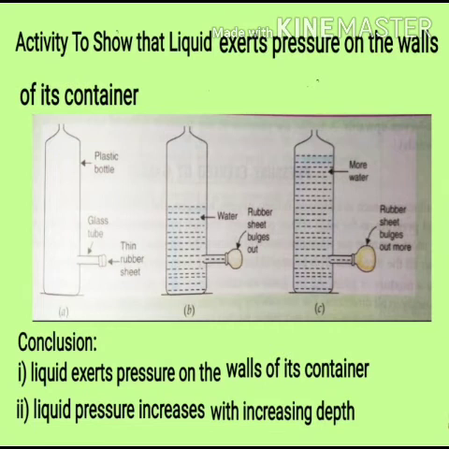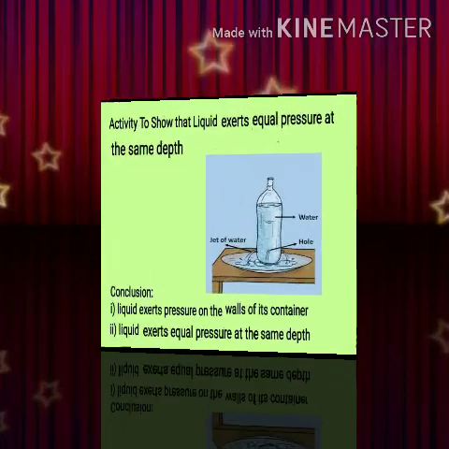You will find that water moves towards that balloon. From that cylindrical outlet the water moves, and the balloon which you have adhered there is going to bulge out. It proves that water is now exerting pressure on the walls also. And as you increase the amount of water in the bottle, the size of the balloon also increases. So by this activity you can conclude that liquid exerts pressure on the walls of the container and the pressure exerted by liquid on the walls of the container increases with increasing depth.